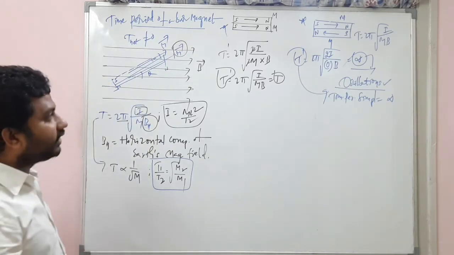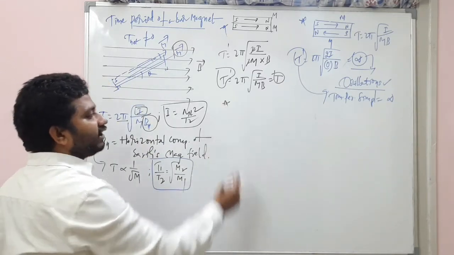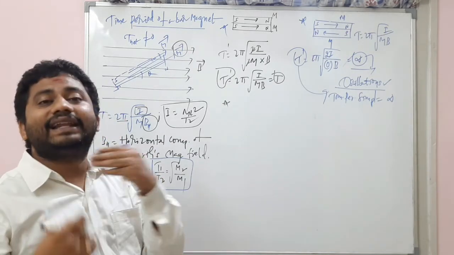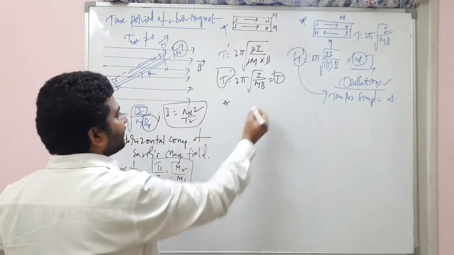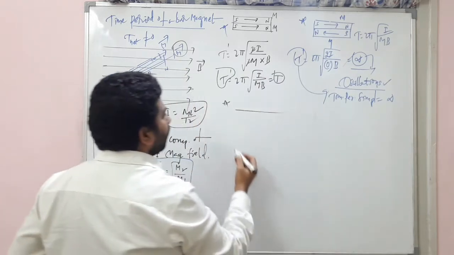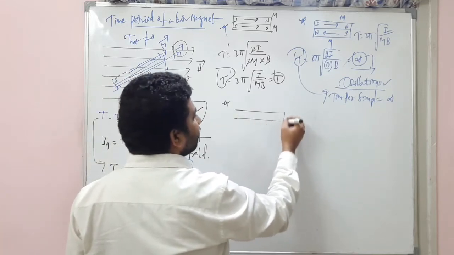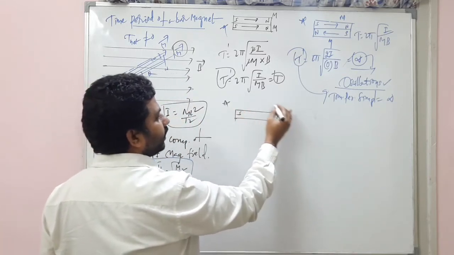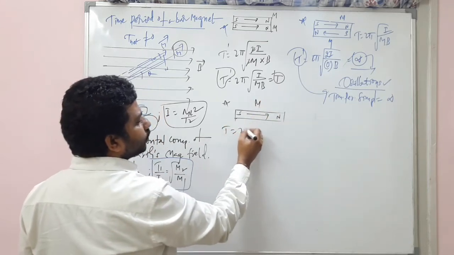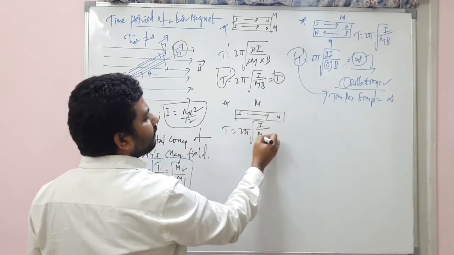Right? And the third case is very important. If you go to a little advanced level, you'll get it. Let's see the little advanced level concept here. The concept is this one. Initially there is a magnet, we have south pole and north pole. So the magnetic moment is M and the time period is 2 pi square root I by MB.